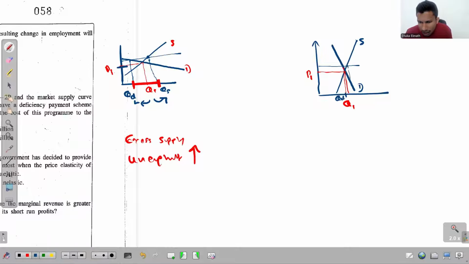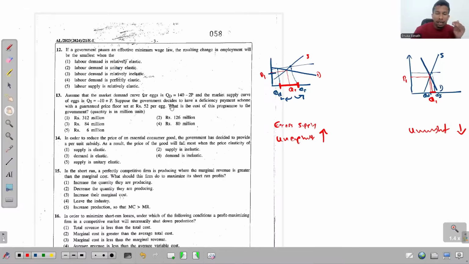And see, this is the increase in labor supply. See, what happens to the level of unemployment now? Still, we have a certain level of unemployment, but compared to the previous situation, that is very low. So unemployment is lower when both demand and supply are inelastic.